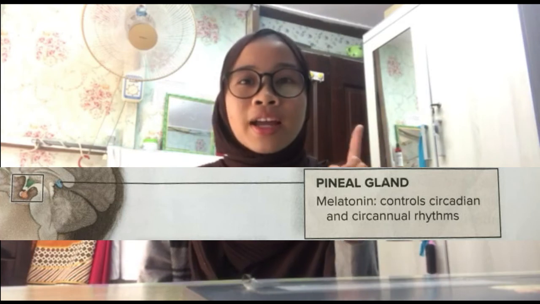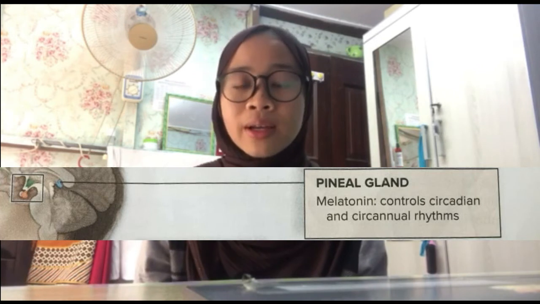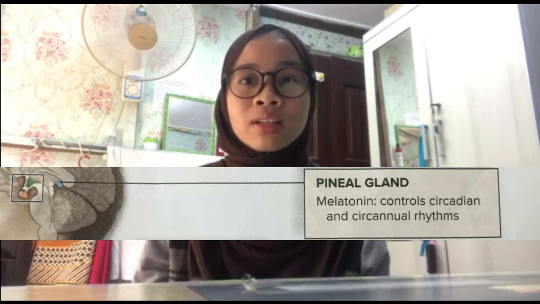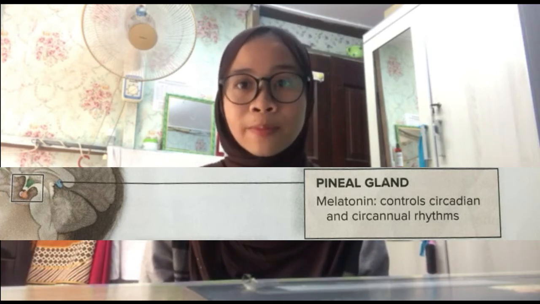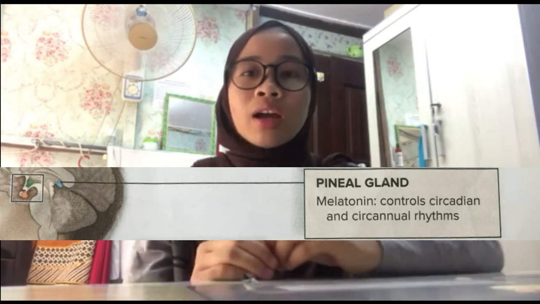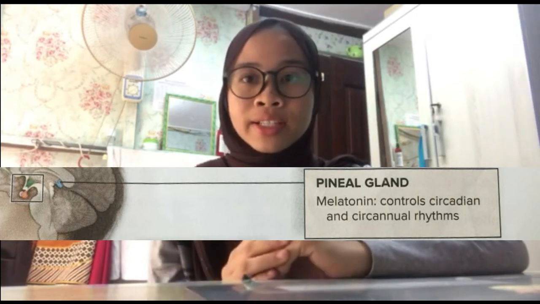Okay, next I will continue for the 4 other major glands, which are pineal gland, parathyroid gland, thymus, and also pancreas. Okay, the pineal gland releases a hormone known as melatonin. Melatonin is released to control our circadian and circannual rhythm. The circadian rhythm is the internal process that regulates our sleep-wake cycle.